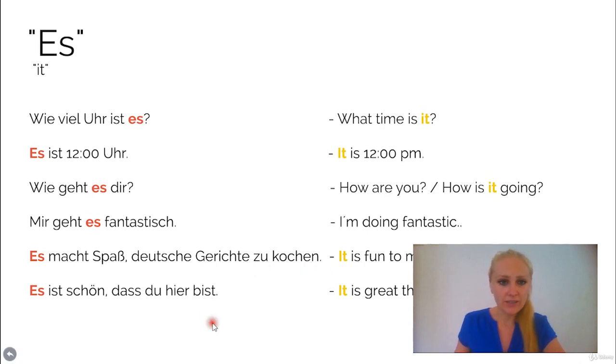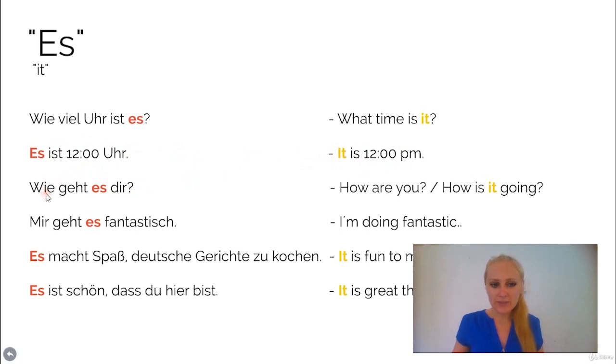Okay, so here the first example where we have es is wie viel Uhr ist es, which is the English what time is it. Okay, here you also use it in English, just as in German. If you want to say what time it is, you always have to say es ist 12 Uhr. 12 Uhr like for the time, but you always say es ist, which is it is here 12 p.m. It is. Es ist. Exactly the same as in English.